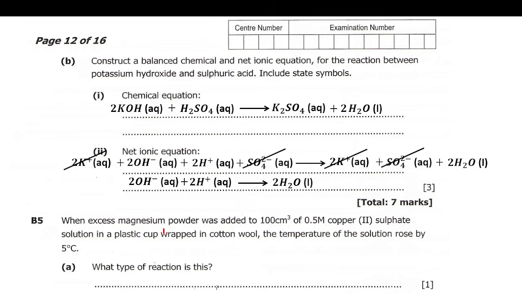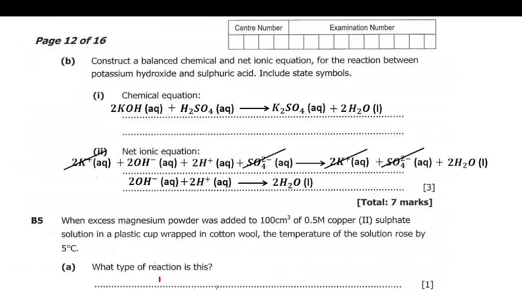5b5 reads, when excess magnesium powder was added to 100 cubic centimeters of 0.5 concentration copper 2 sulfate solution in a plastic cup wrapped in cotton wool, the temperature of the solution rose by 5 degrees Celsius. What type of reaction is this?